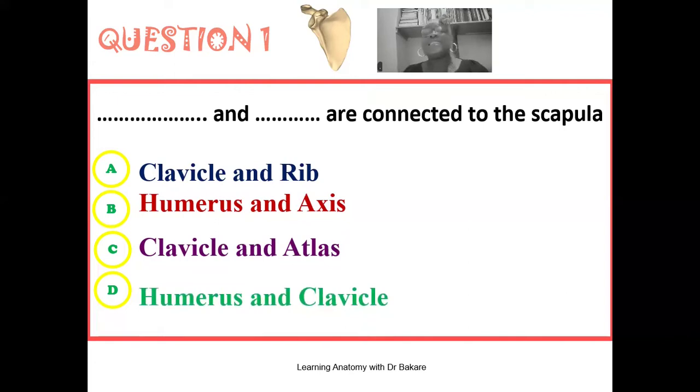The two bones that are connected to the scapula are the humerus and the clavicle. The humerus is seen to be connected to the scapula through the glenoid fossa, while the clavicle is connected to the scapula through the acromion. We've tried to establish this in our lecture on the scapula.